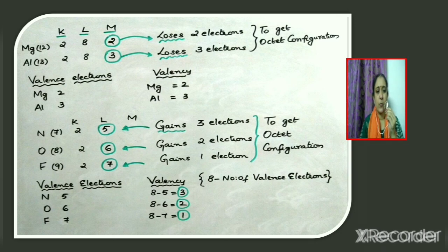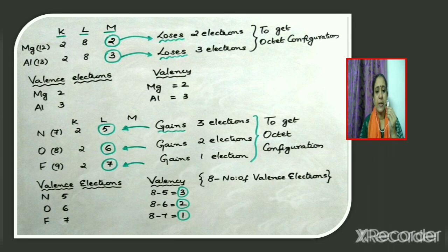How many valence electrons are present in magnesium? 2 valence electrons. And in the case of aluminium, the number of valence electrons present is equal to 3. So how can these elements get octet configuration in their outermost shell? In the case of magnesium, it is by losing 2 electrons. Whereas in the case of aluminium, it can get octet configuration by losing 3 electrons present in the M shell.